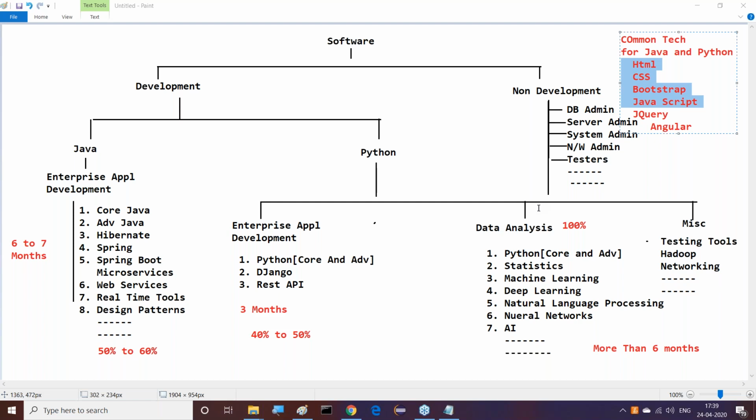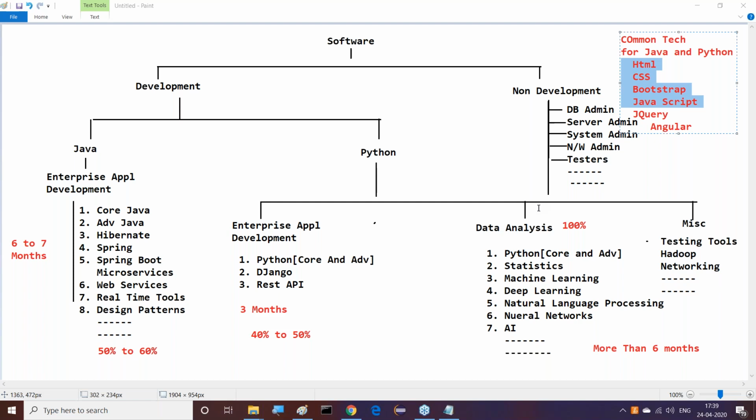No, sir, I have sufficient time. Nearly 7 to 8 months of time I have. Then I want to complete my courses, and after 7 to 8 months, I want to go for a job. If that is the case, then better to go for the data science side. But once you take the decision for data science now, you should be strong in a mathematical background, in mathematical relationships. You must have a very good mathematical background. That is one thing. And we should also have a hardworking nature.